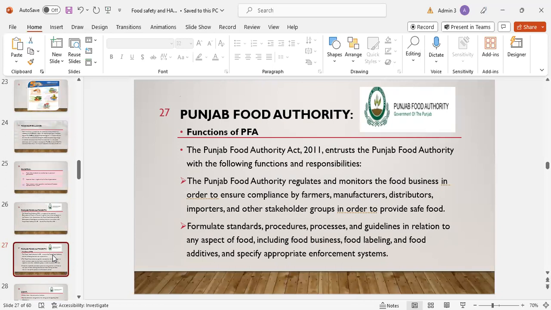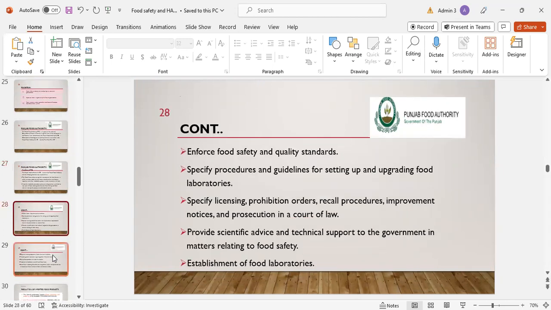Second, it formulates standard procedures, processes, and guidelines in relation to any aspect of food, including food business, food labeling, and food additives, and specifies appropriate enforcement systems. And it enforces food safety and quality standards.